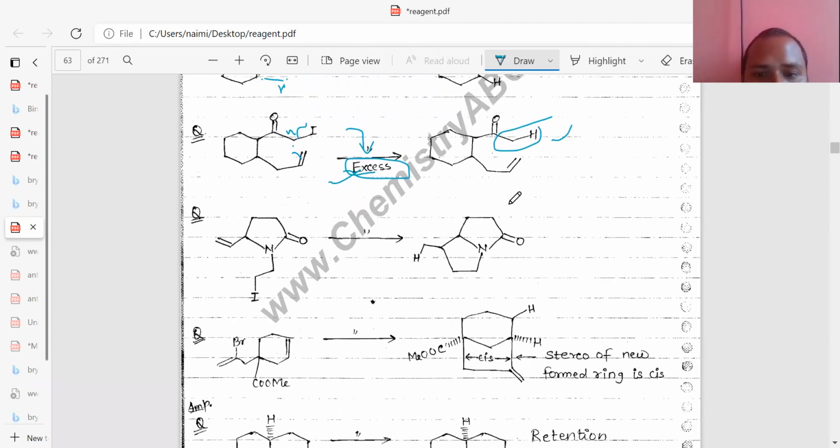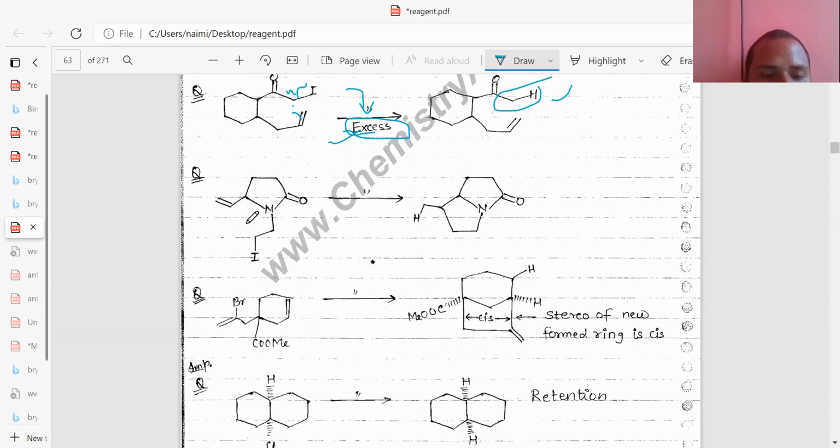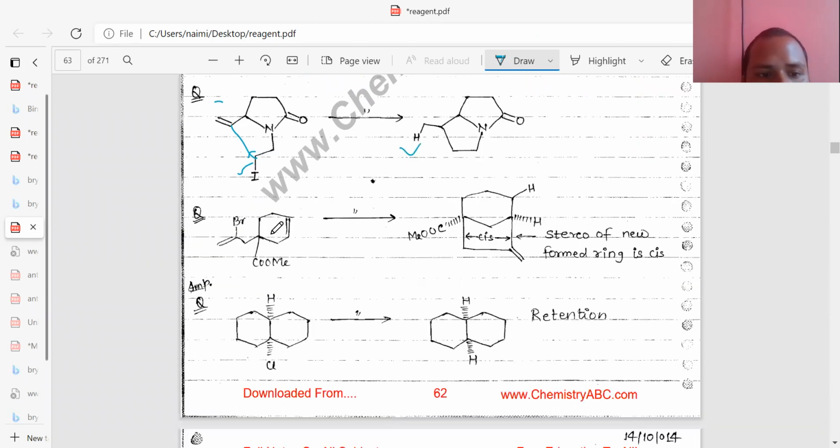Okay. So similarly, you can see here this free radical forming this bond, and the H free radical and this free radical forming the C-H bond. Okay. Similarly, you can see this one forming a free radical, okay, and this forming a free radical. So this free radical forms here, and what takes place is that this ring will be formed.